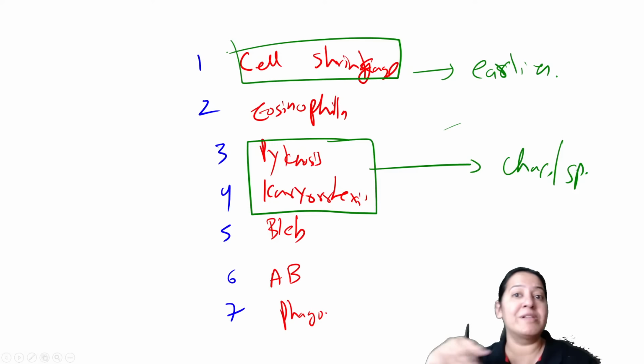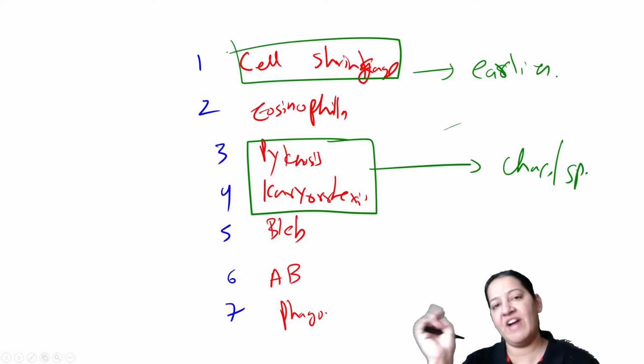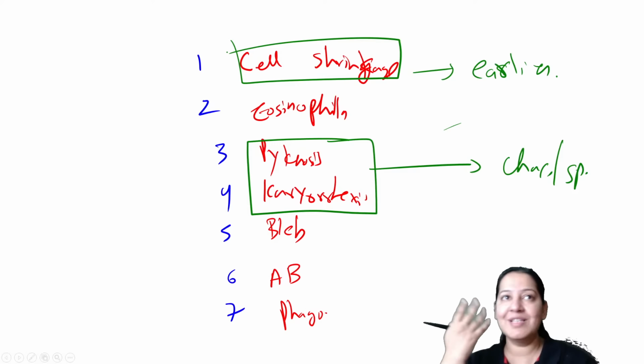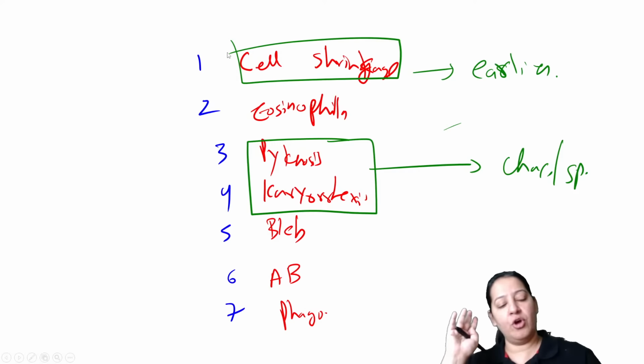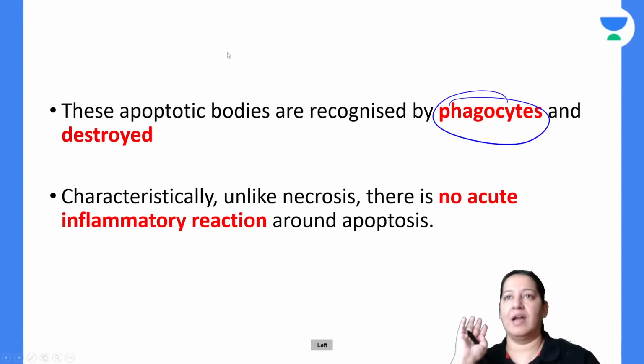I cannot super simplify more than this. It is a super simplified pathology. No one in this world can super simplify more than this. Appreciate my efforts. So that is the morphology of apoptosis. We are done.